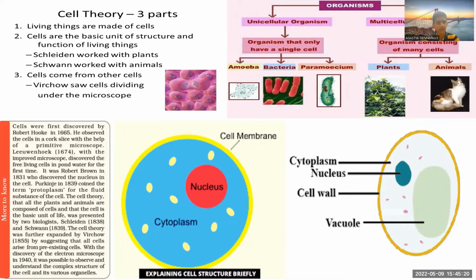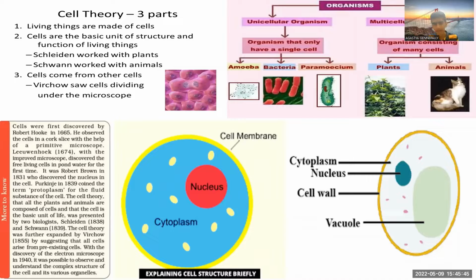And the first topic over here is cell theory. We also have topics like unicellular organisms, multicellular organisms, and more discoveries by certain scientists, which of course helped us understand and interpret the cell in an efficient manner. We're also going to learn about the basic structure of animal cells and plant cells. So let's start with the cell theory.